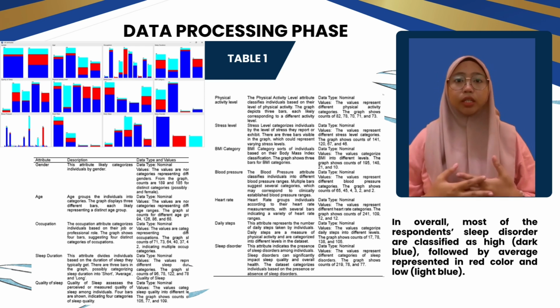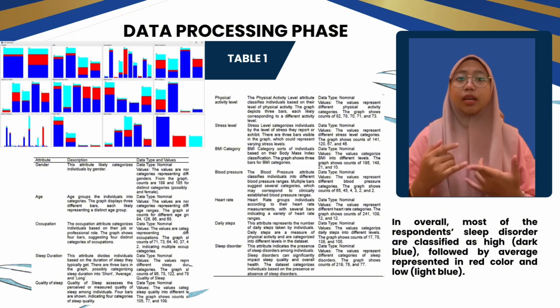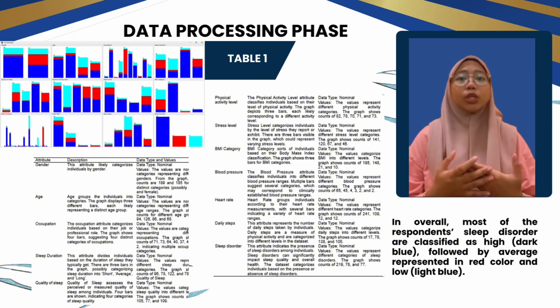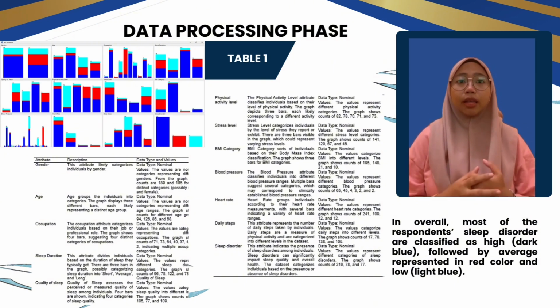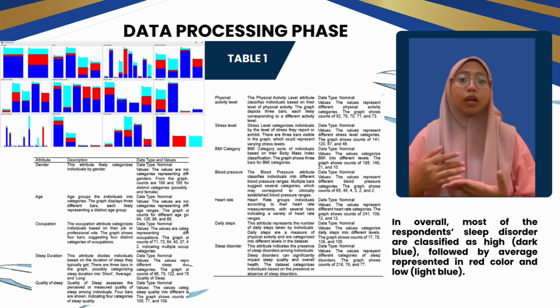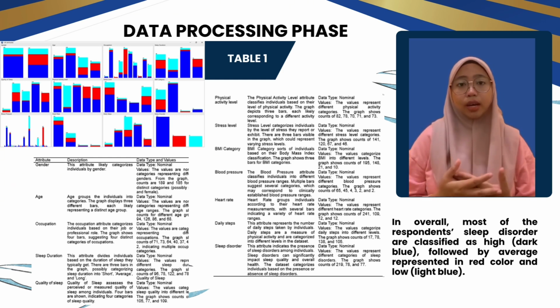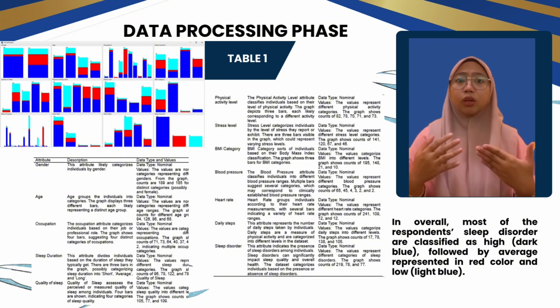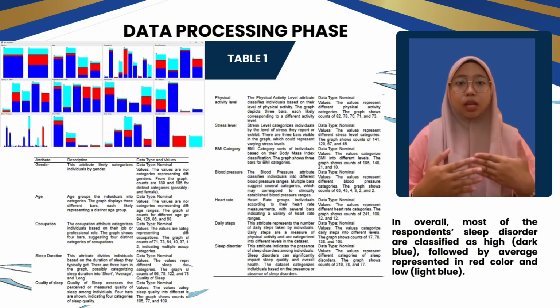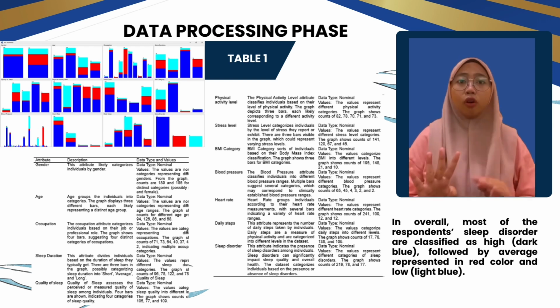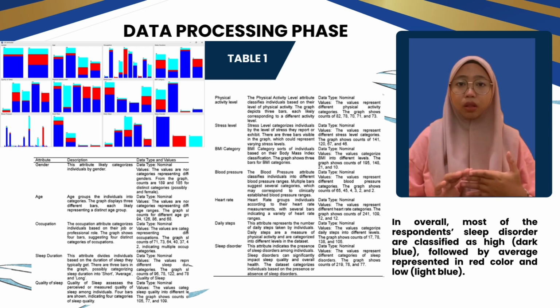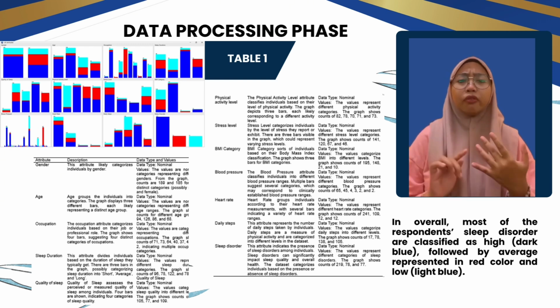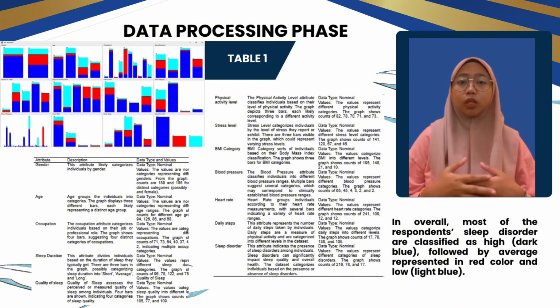Starting with gender, this attribute categorizes individuals by gender and is a nominal data type. The dataset shows two categories, likely representing male and female, with counts of 189 and 185 respectively, indicating an almost equal gender distribution. Next, we examine age, which groups individuals into different categories. This is also nominal data with 4 distinct age groups represented in the dataset. The counts are 94, 136, 86, and 68, showing a varied age distribution among the individuals.